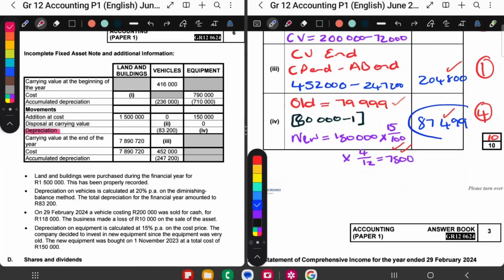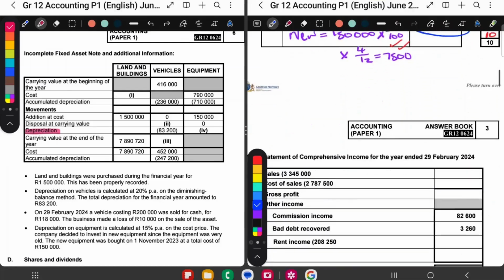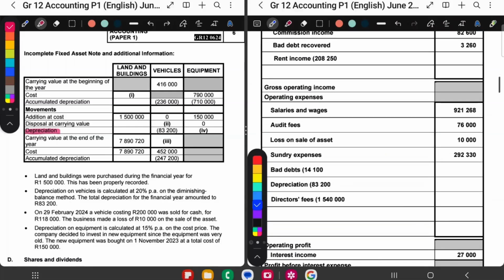It's the old and the new, 87,499. So I'm going to add that as my total depreciation. I'm going to total this, and I get 170,699.